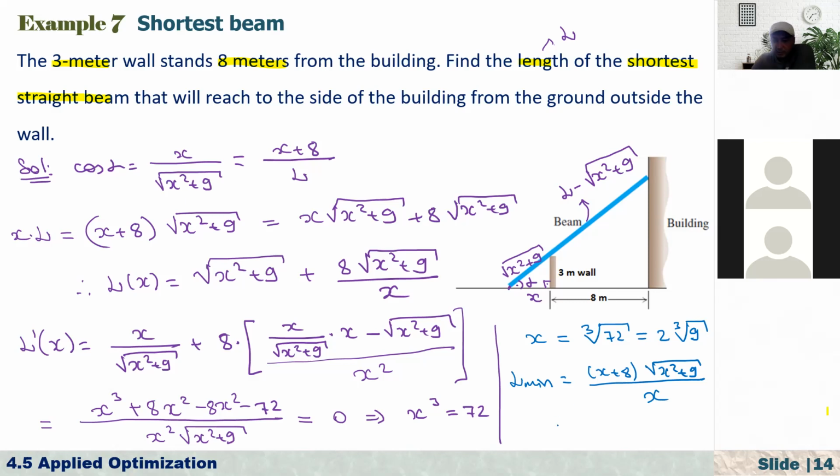Approximately, if you evaluate this, that's equal to 15 meters. So that is the shortest beam that can reach to the other side of the building.